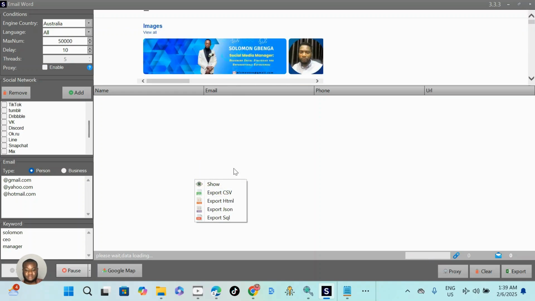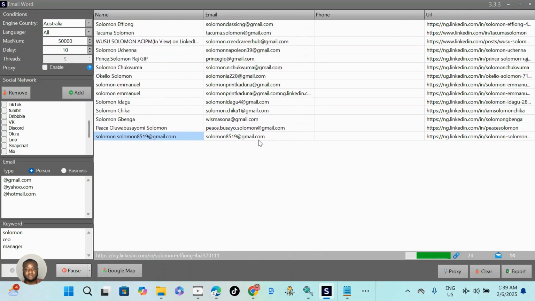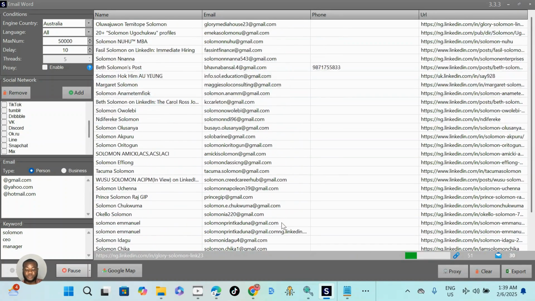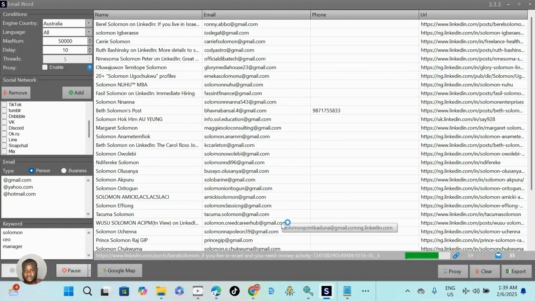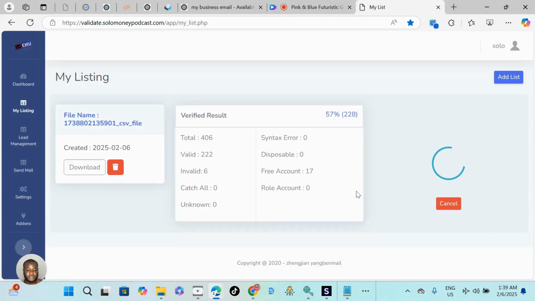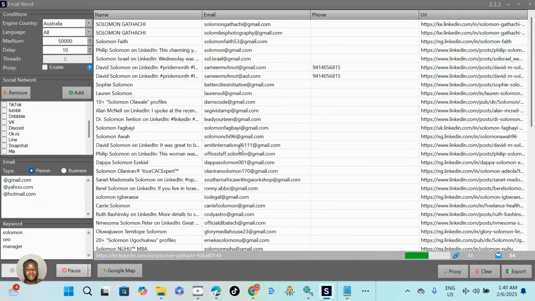And here you can see the system has already started extracting email addresses. As you can see, the emails have been automatically extracted. When the emails are done extracting, we need to push them to verification. Before you use our sender, make sure you verify your email addresses. That is important. Let me take you back to email verification, because we were verifying emails before, to see if they have finished verifying. You see here we have already gotten almost 2,300 valid emails that we are going to send messages to, while our extractor also keeps extracting.